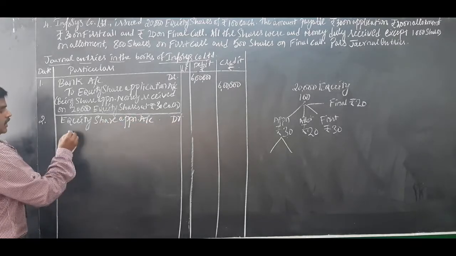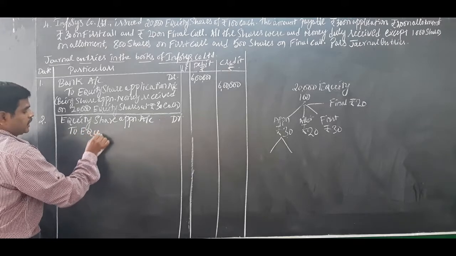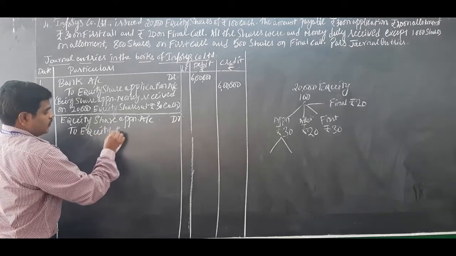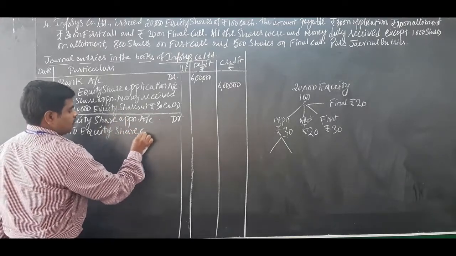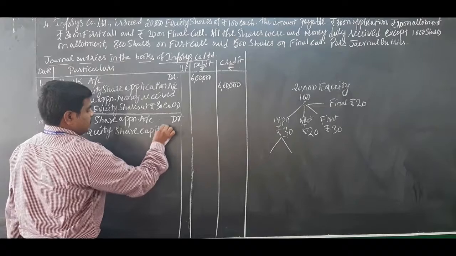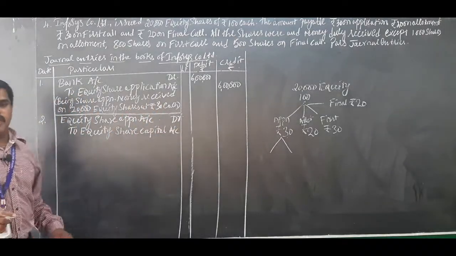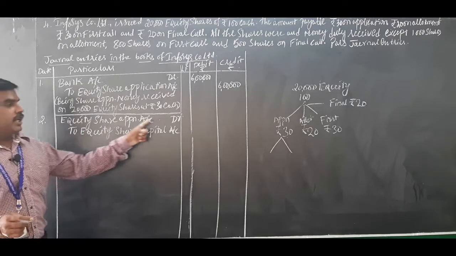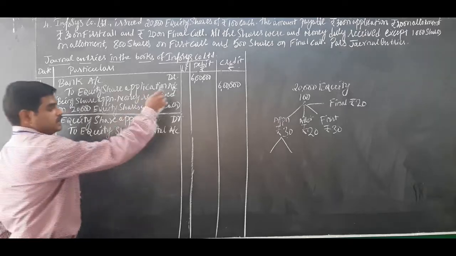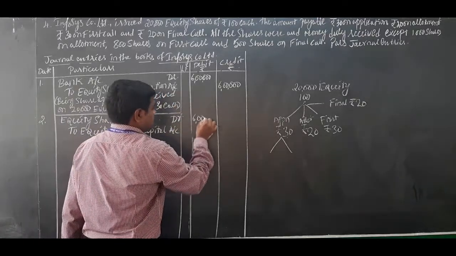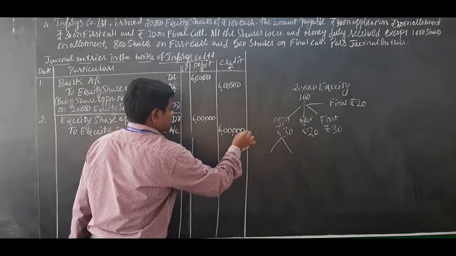Equity share application account debited to equity share capital account. So this is the second journal entry when equity share application money is transferred to equity share capital account. I repeat, equity share application account debited to equity share capital account. Same value, full amount is transferred: 6 lakh rupees debit, 6 lakh rupees credit.